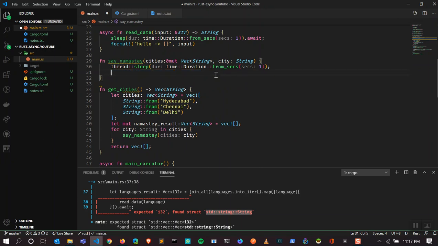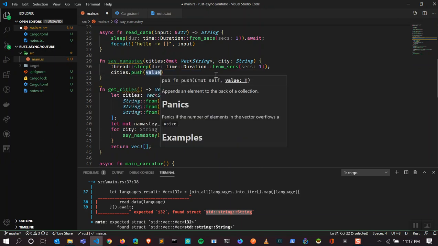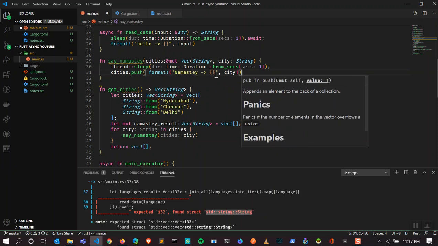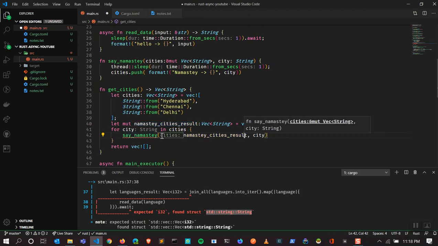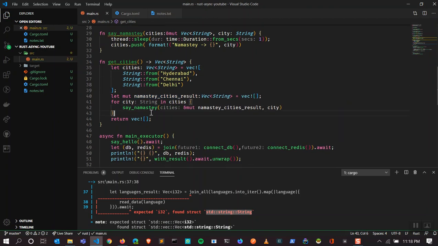Okay, I'm going to mutate this, cities dot push, mutating city. I think it's fine. So namaste takes cities, which is, we are sending city and cities. In our case, namaste_cities_result, I'm going to push this and city. I think that's about it.